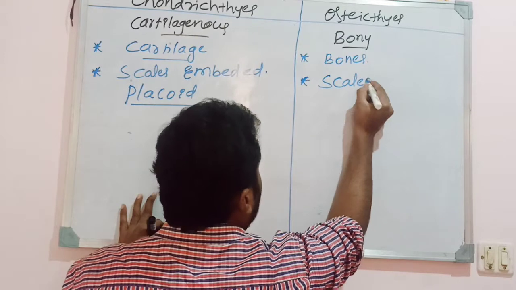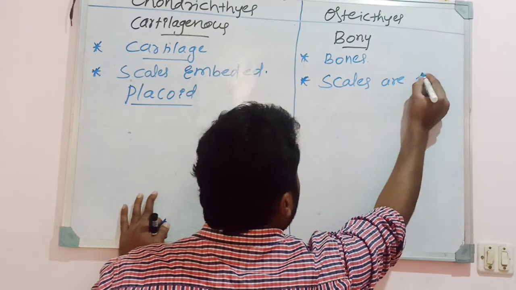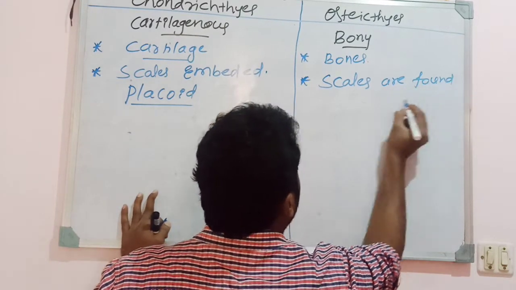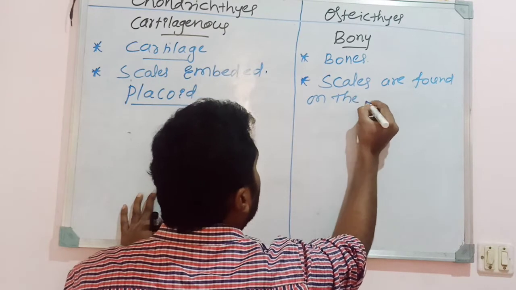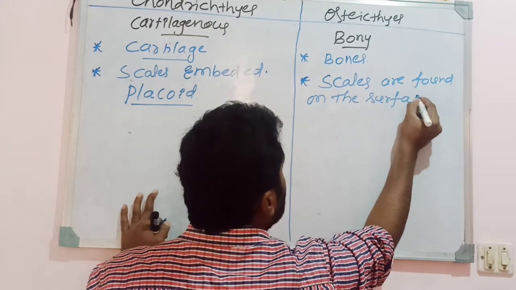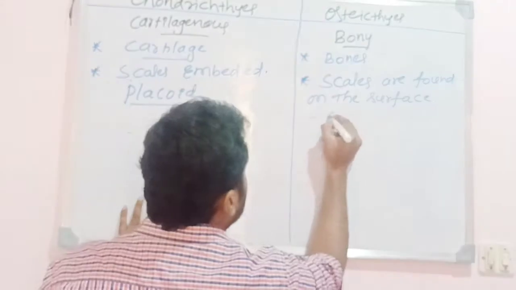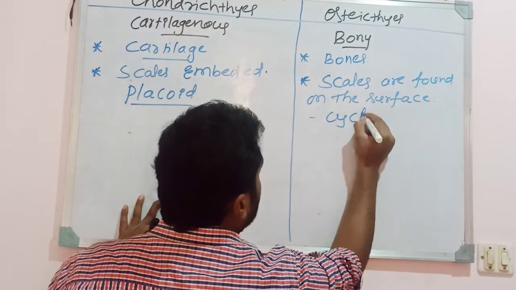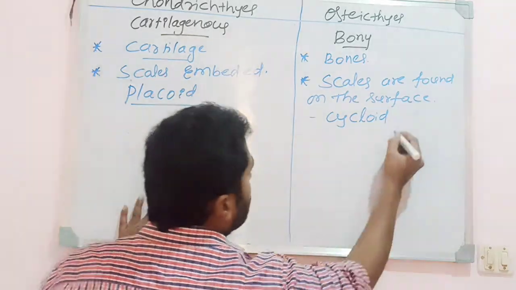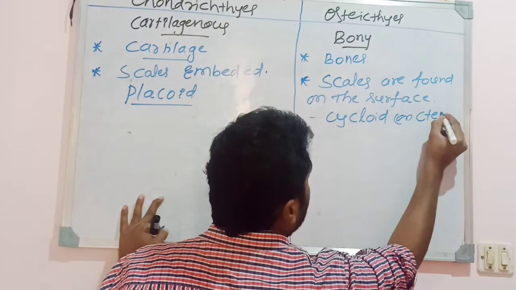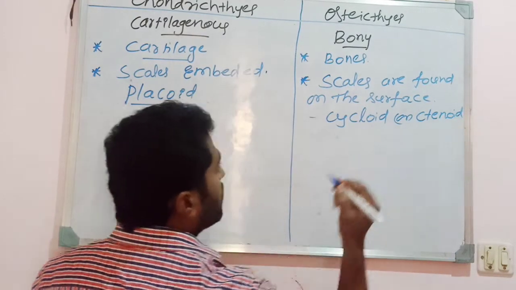They are found on the surface. Scales are found on the surface, they are not embedded. The scales may be cycloid, or they may be ctenoid. Cycloid or ctenoid scales are present.